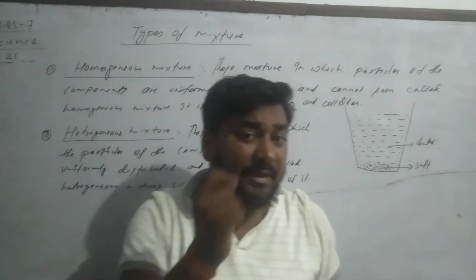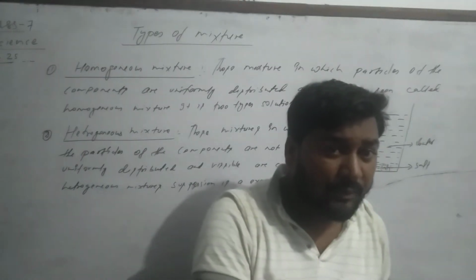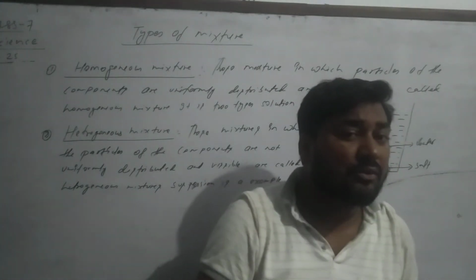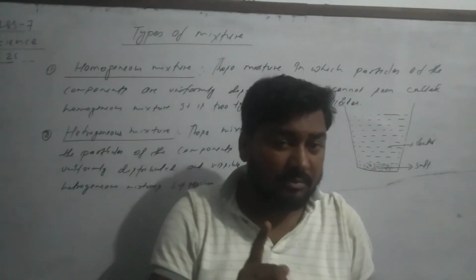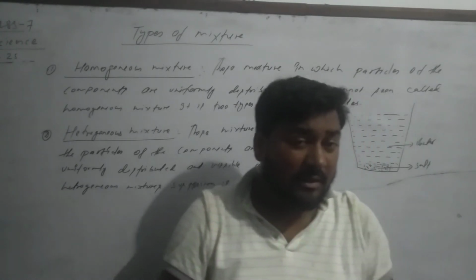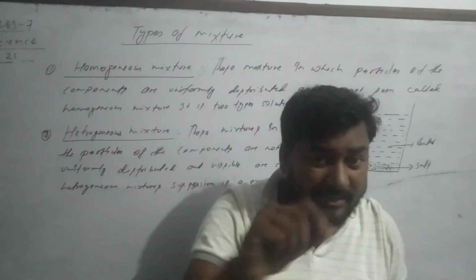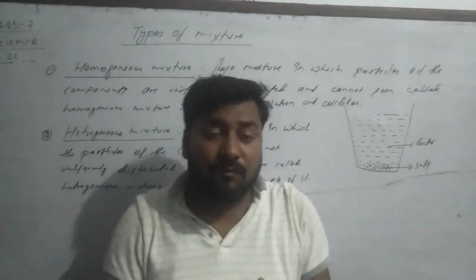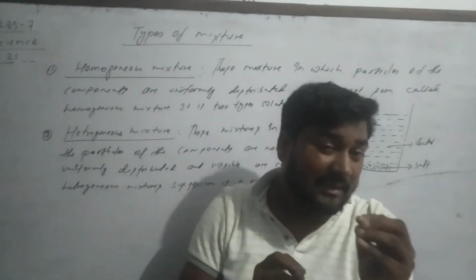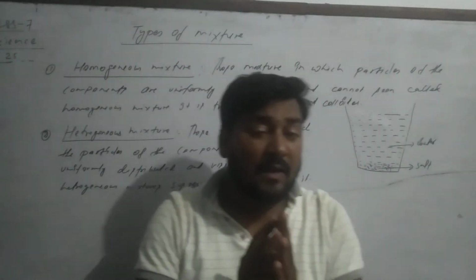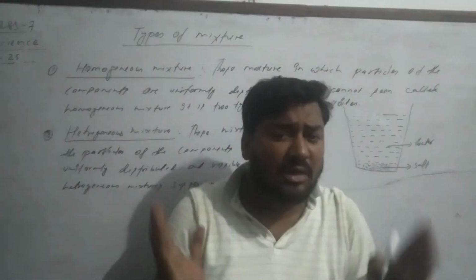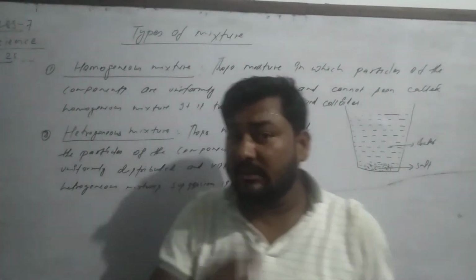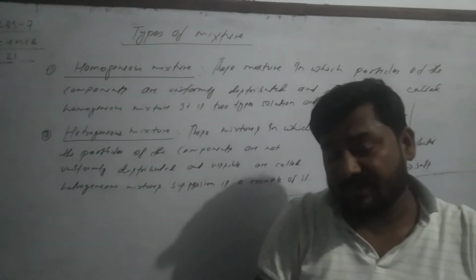Homogeneous mixture means there is one solution and one is colloid. Solution means that is one type of component which totally makes dissolve to the colloids. Just be clear. Solution, water. Colloid, example is sugar, salt. They are examples. If colloids are components, they are mixing in solution. Then, after some time, they totally dissolve and we cannot see with our naked eyes. That type of solution or that type of mixture is called homogeneous mixture.